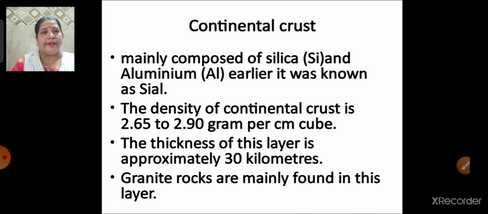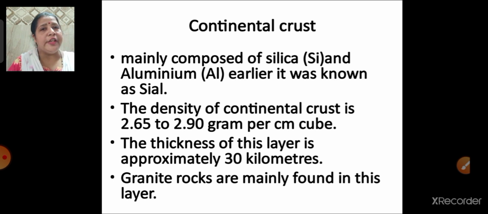Let's see what is continental crust. Now this continental crust is mainly composed of silica and aluminium. Earlier this continental crust was known as Sial. What is Sial? Here Si means silica, and Al is aluminium. Silica and aluminium combined together make the Sial. So this continental crust was earlier known as Sial. Why was it known as Sial? Because it was composed of silica and aluminium.